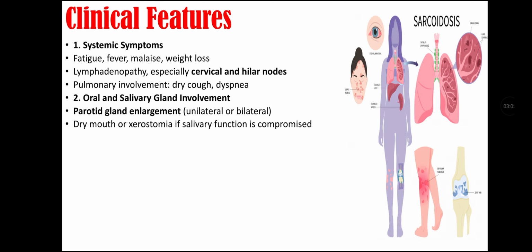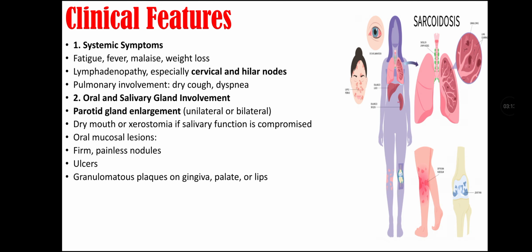There is dry mouth or xerostomia if salivary function is compromised, and there are oral mucosal lesions that are firm and painless nodules, and there are ulcers and granulomatous plaques on gingiva, palate, and lips, and this may mimic neoplasm or chronic infections.